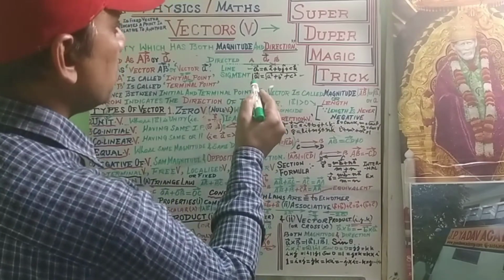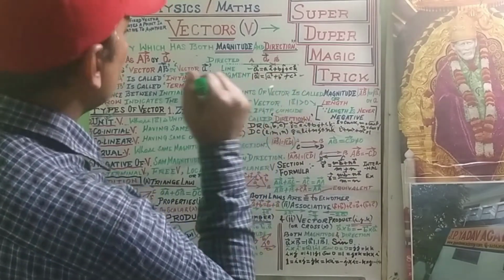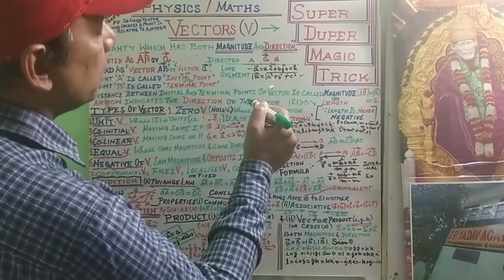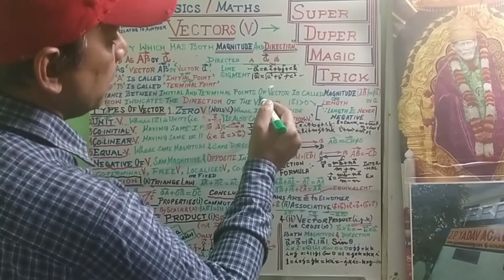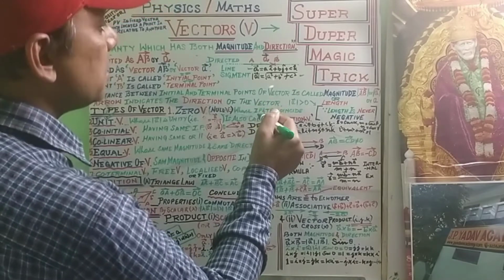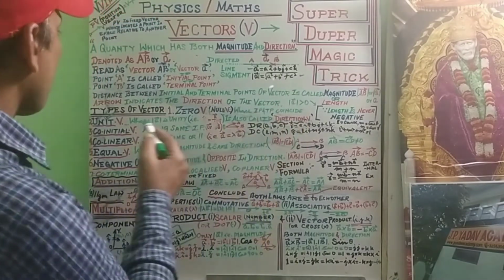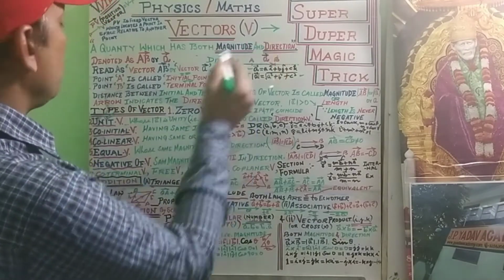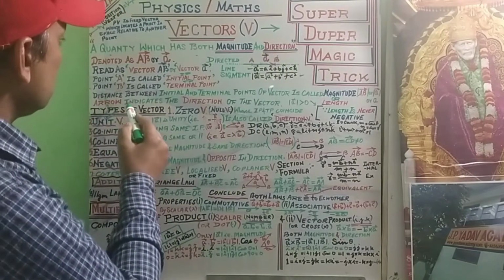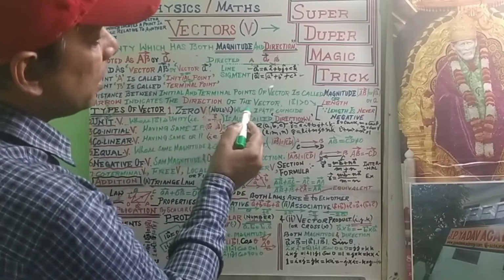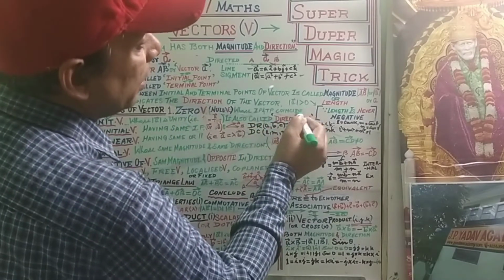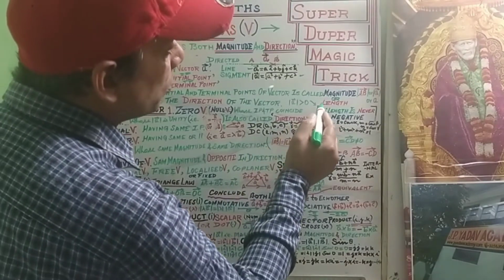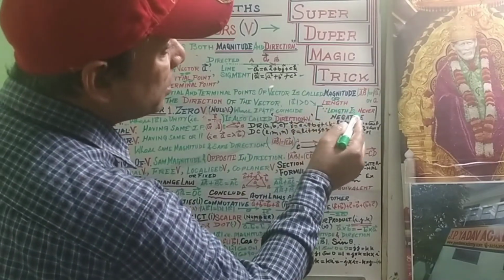This value is the same with respect to the unit vector. I, J, K are the unit vectors along the x axis, y axis and z axis. The arrow indicates the direction of the vector. Mod A is greater than 0. Magnitude is always greater than 0. Magnitude is also called length. Length is never negative.